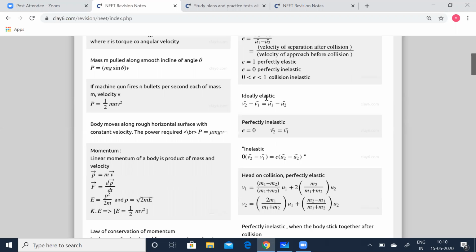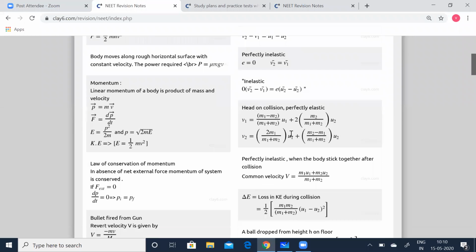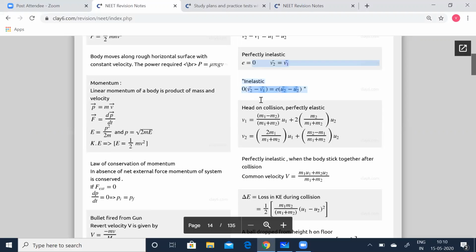So for an ideally elastic collision, we can say V2 minus V1 is equal to U1 minus U2. For perfectly inelastic, E is equal to 0, so V2 vector is equal to V1 vector. In general, E times (U1 minus U2) equals V2 minus V1. These are the points you have to remember very carefully while solving these problems.